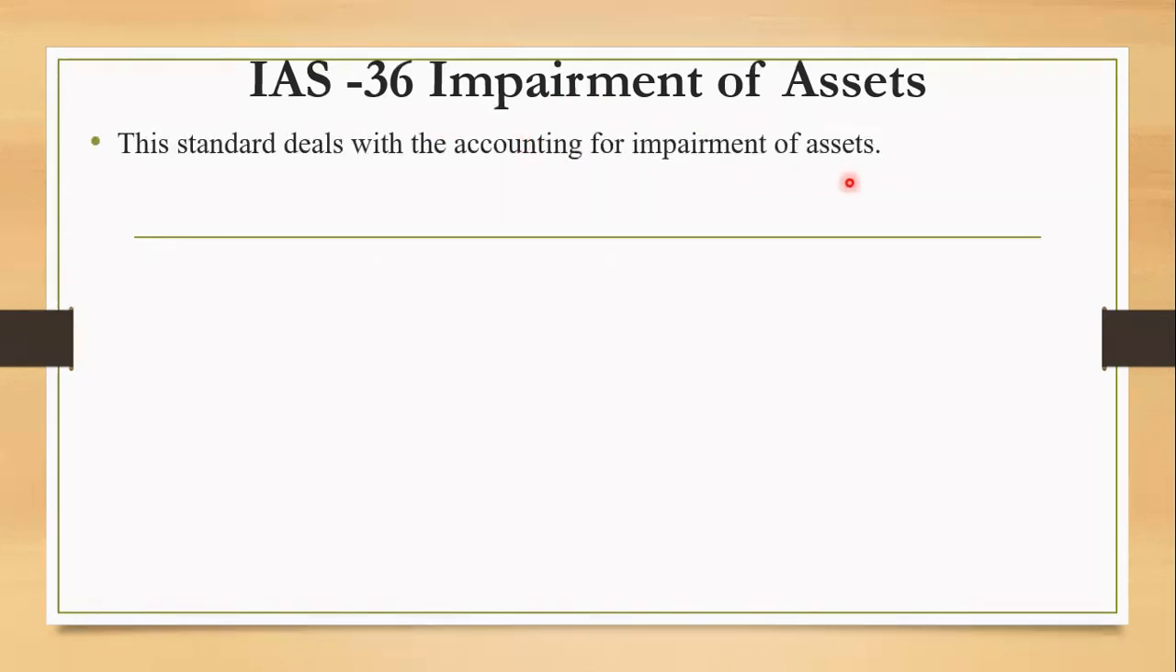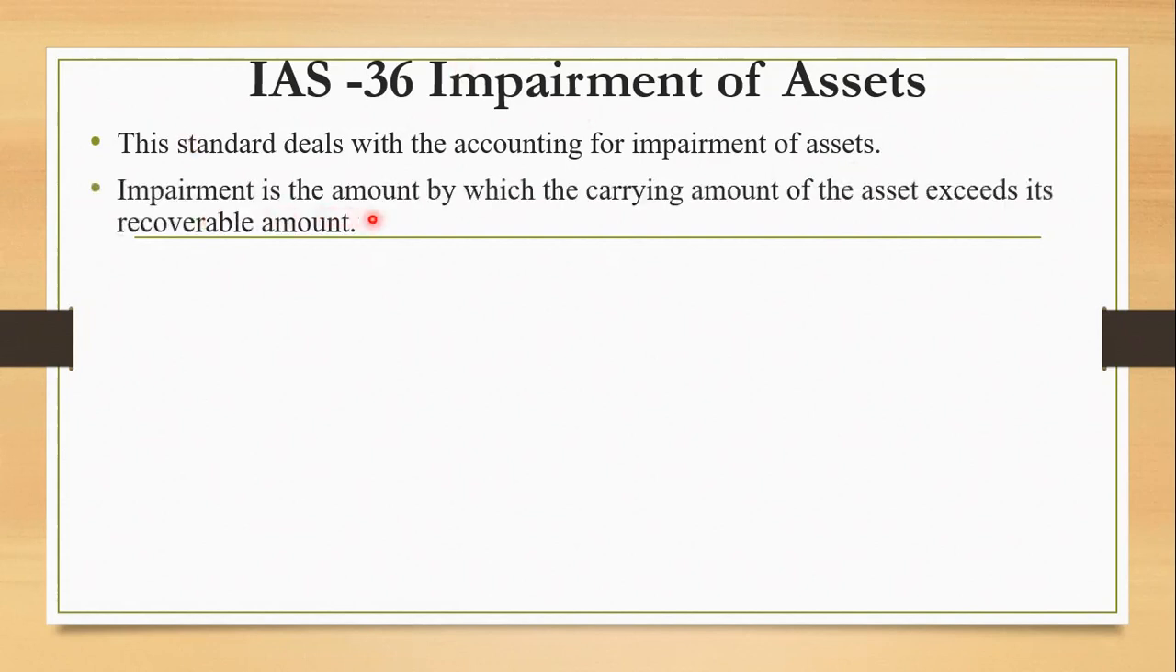This standard deals with the accounting for impairment of assets. Basically, impairment implies a drop in the value of an asset, but this definition is not sufficient for an accountant. Then what is the correct definition as per IAS 36? The technical definition for impairment is available in IAS 36. As per IAS 36, impairment is that exceeds its recoverable amount.